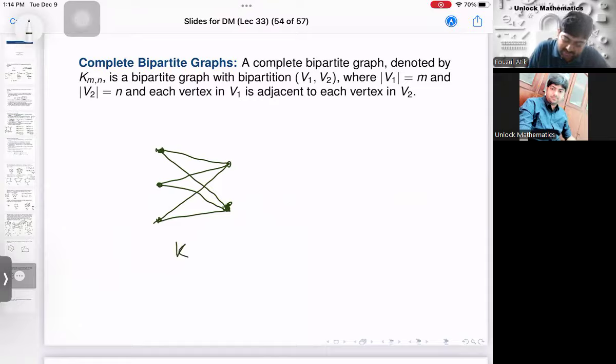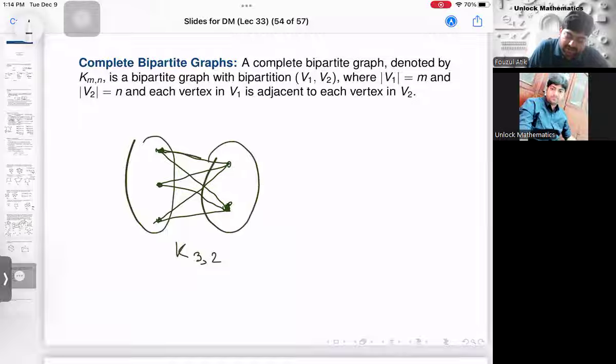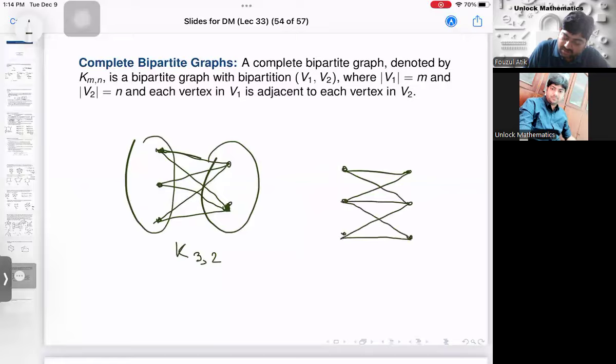It is the example of K3,2. That means on one side you have 3 vertices, on the other side you have 2 vertices, and it is complete. All edges are done. Similarly, draw a complete bipartite graph K3,3. How will it look? 3 and 3, with all edges. Whenever all edges are done, you can say it is a complete bipartite graph K3,3. I hope this is clear.